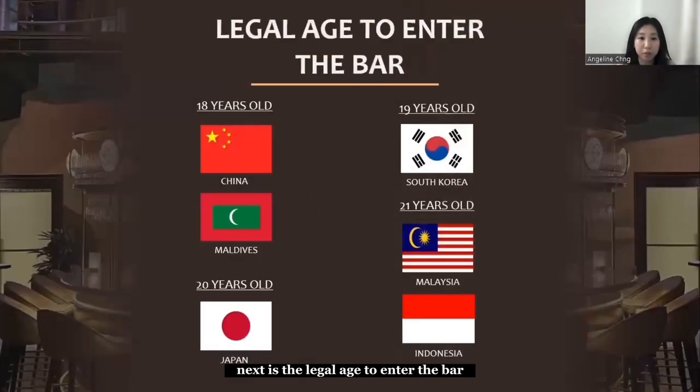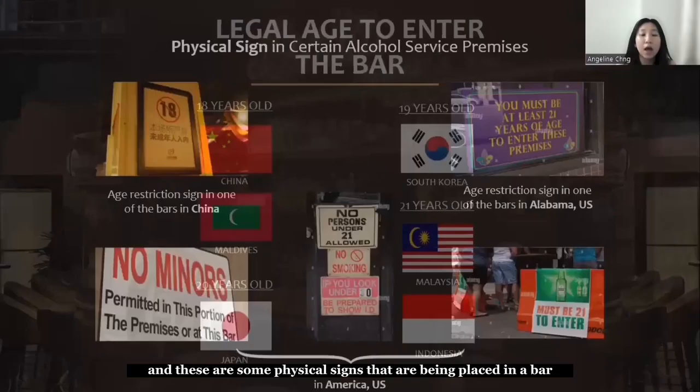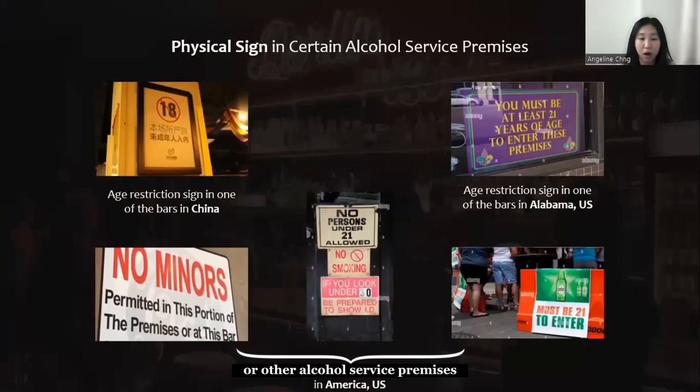Next is the legal age to enter the bar, which is also basically the same, based on the minimum legal age requirement in each country. And these are some physical signs that are put up in bars or other alcohol service premises to alert guests about the minimum age requirement to be able to enter that premises.